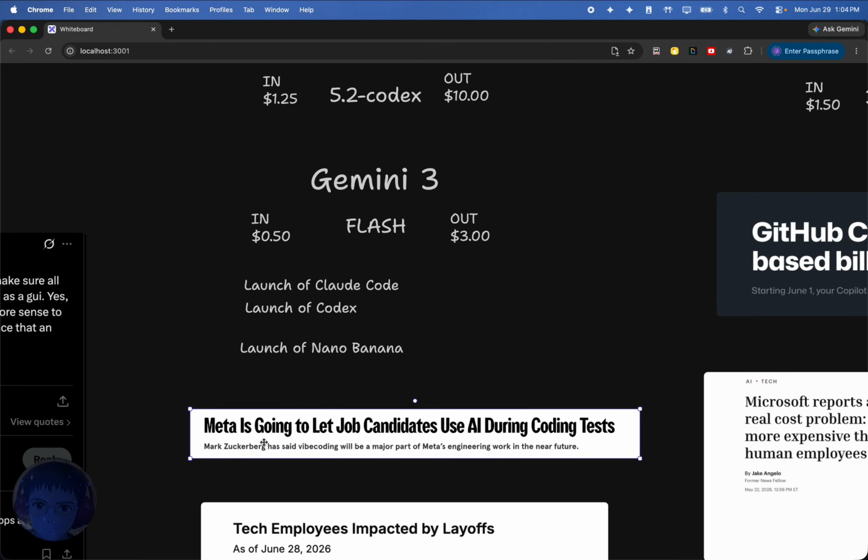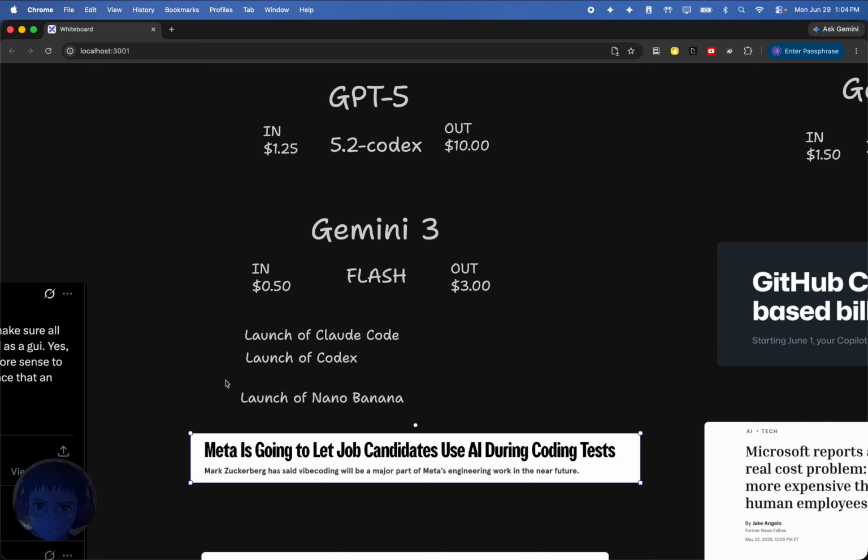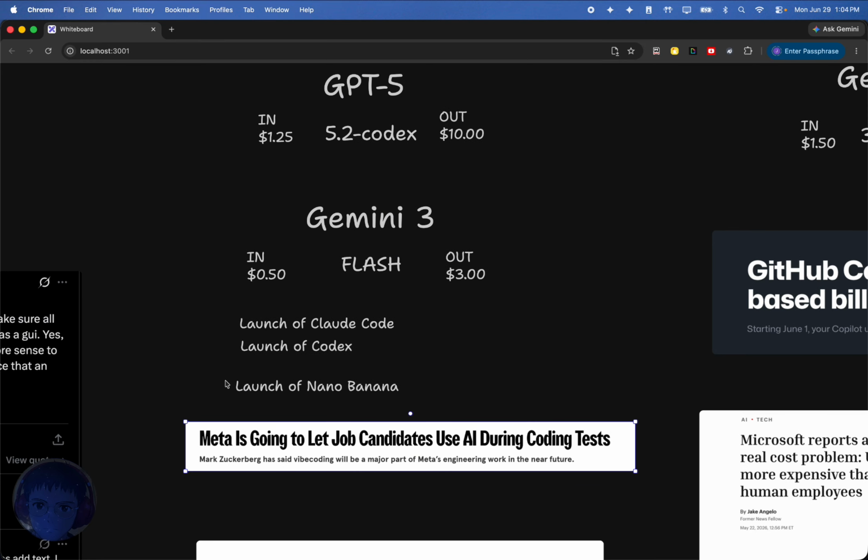I also have listed here, Meta is going to let job candidates use AI during coding tests. The reason I included this is because this is where you realize, dude, AI is now. It is not the future. It is now, right? We have job applications that are requiring it as a test. To me, that is a good sign of that.